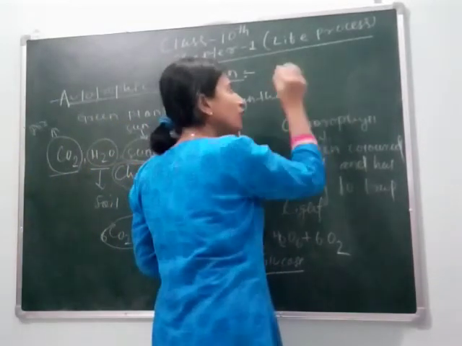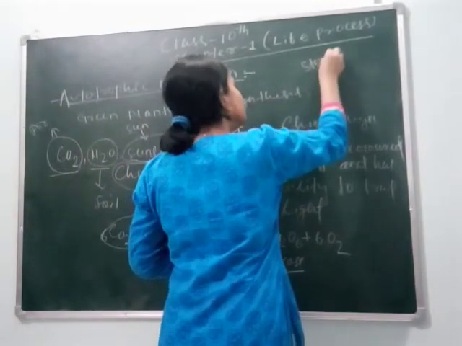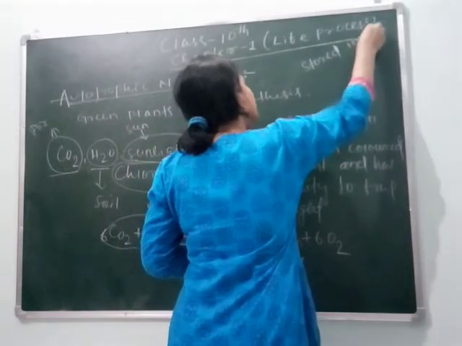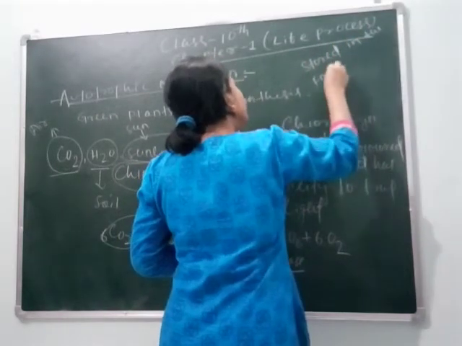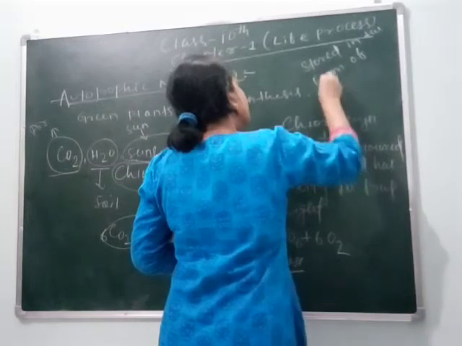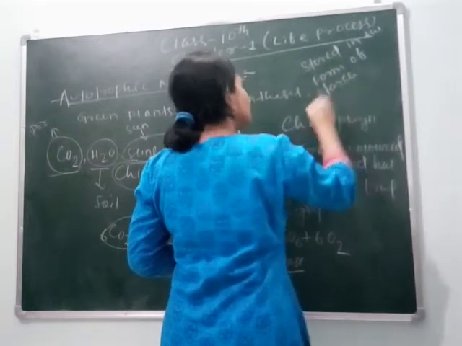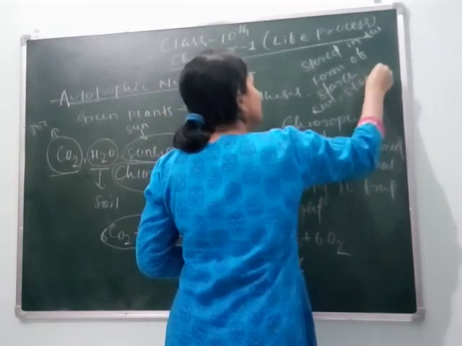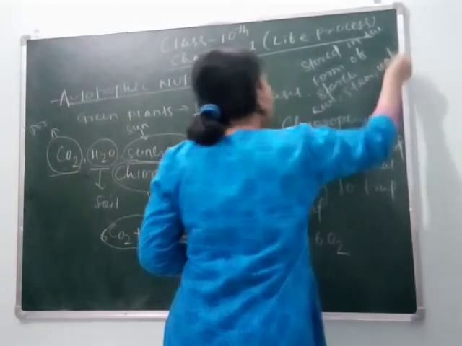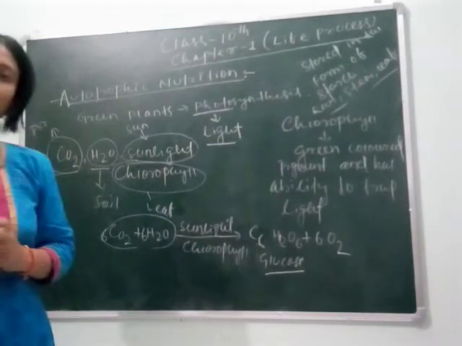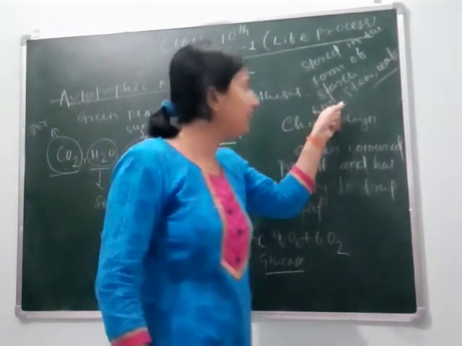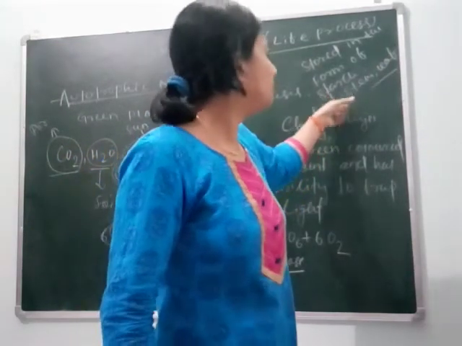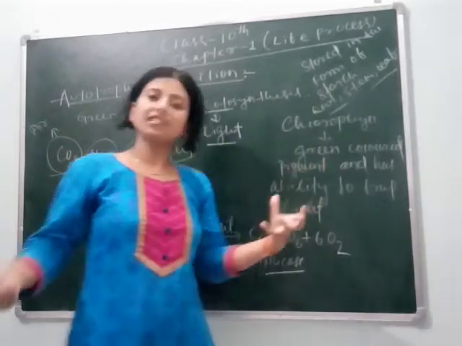Where is it stored? It is stored either in root, stem, leaf, etc. And when no photosynthesis occurs, then the movement of this starch or food from root, stem, leaf to different parts of the plant occurs.